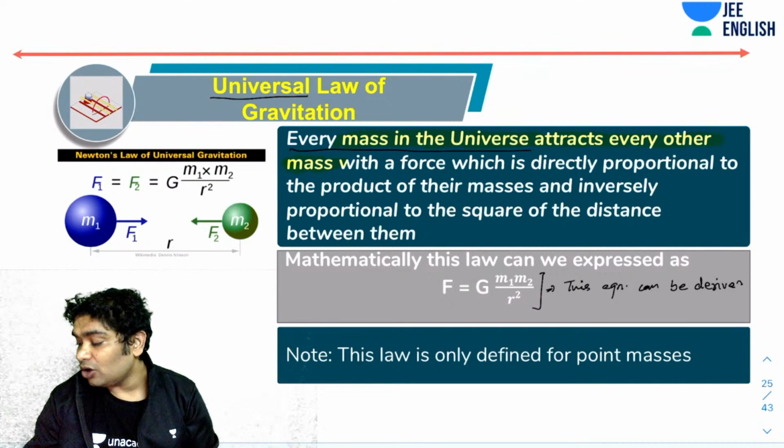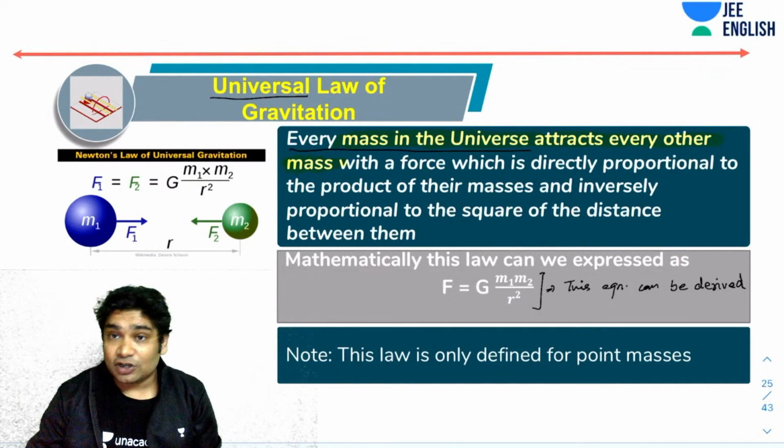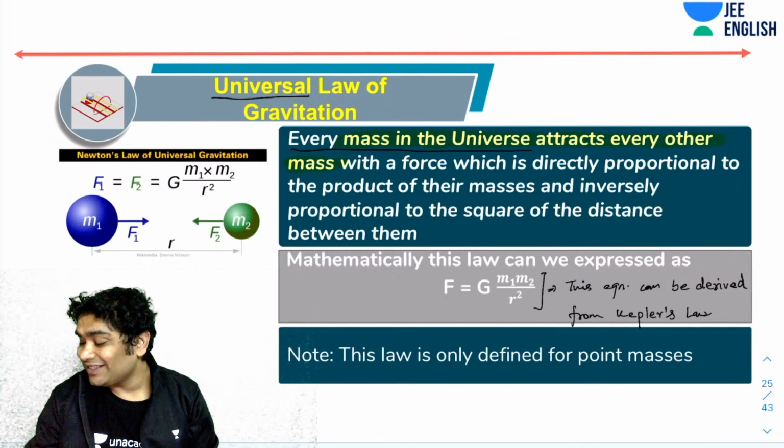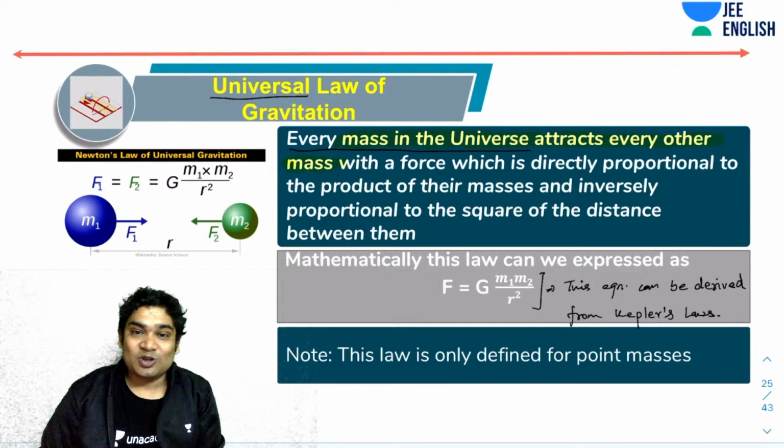So it was Kepler's laws that Newton used in the derivation of this. Some observations were involved, and then use of Kepler's laws was involved, which made him give this equation.